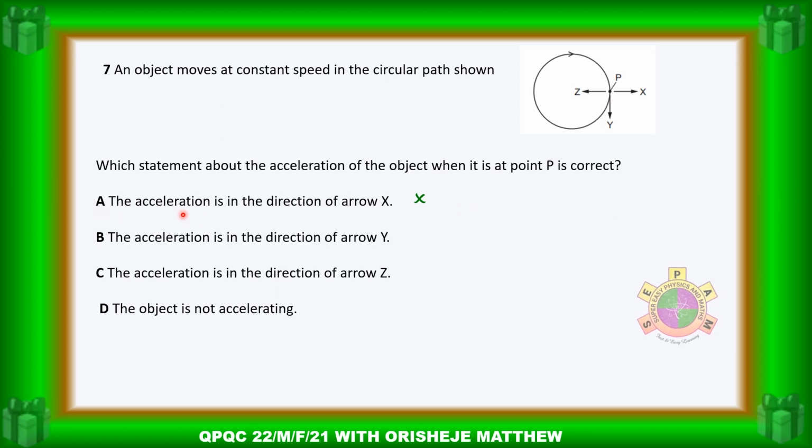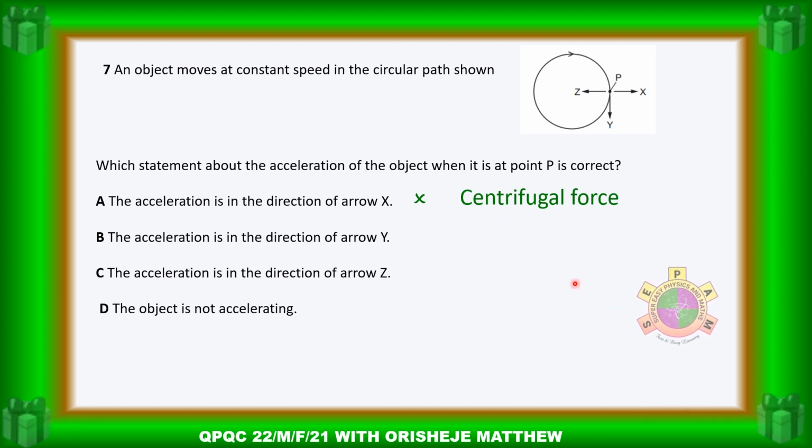One option says the acceleration is in the direction of arrow X. Most students actually did not pick this option. They easily eliminated it, because this is the direction of the centrifugal force, so that is not the correct answer.